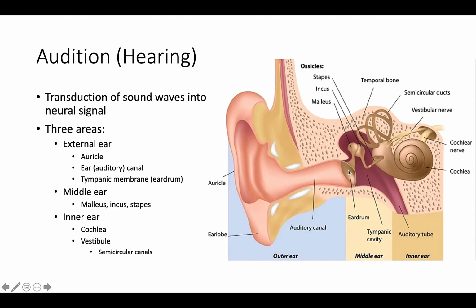as the eardrum. And then we have the middle ear, which consists of your malleus, incus, and stapes, your three middle ear ossicles, if you will. And then we have our inner ear, and that consists of our cochlea and our vestibule. And our vestibule has the semicircular canals attached to it, and these will be associated with equilibrium and balance, which we'll get to shortly. And then your cochlea is associated with transmission of sound, or transduction of sound, I should say.